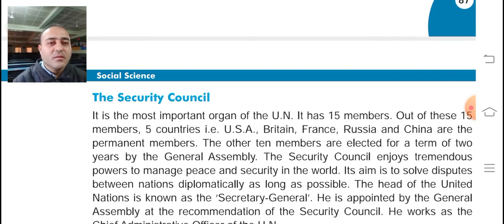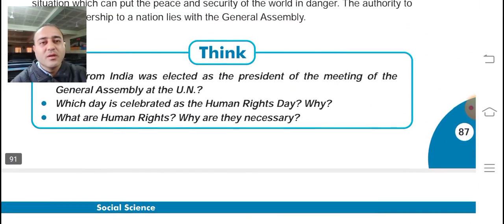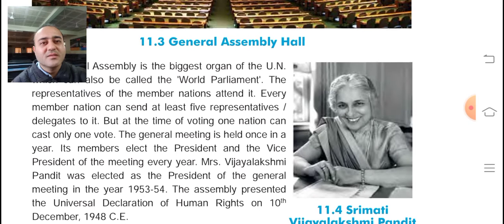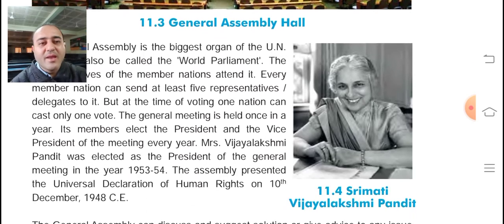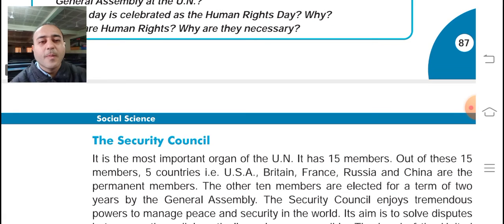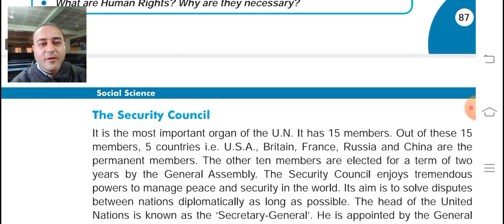Further, the next organ, and again one of the most important organs, is the Security Council. It is the most important organ of the United Nations, right? So if you are asked which is the most important organ of the United Nations, the answer is Security Council. And which is the biggest organ? We had seen here, in the first line, the General Assembly is the biggest organ. The biggest organ is the General Assembly, and the most important organ is the Security Council.